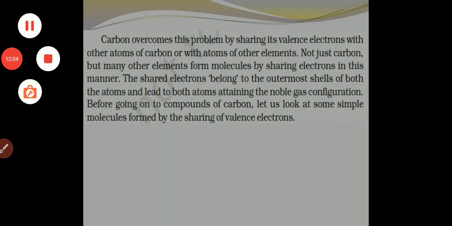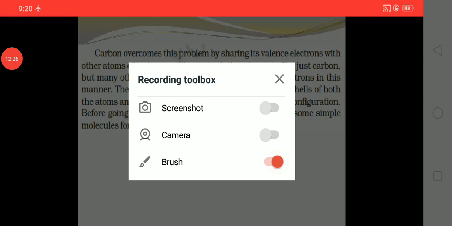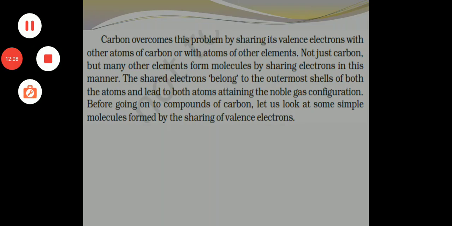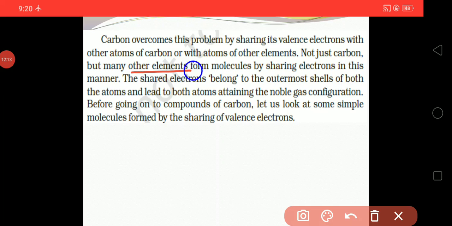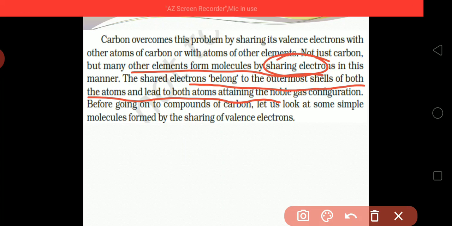They share their valence electrons with other atoms and form a bond. The shared electrons belong to the outermost shell of both atoms, leading to both atoms attaining the noble gas configuration.